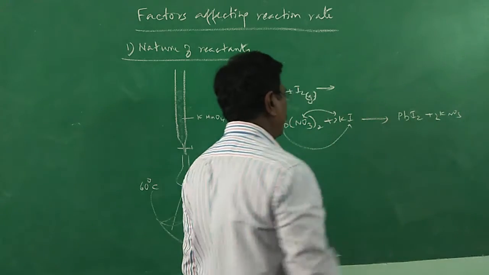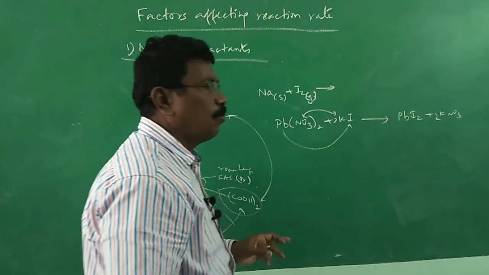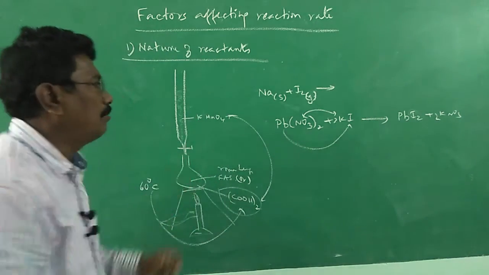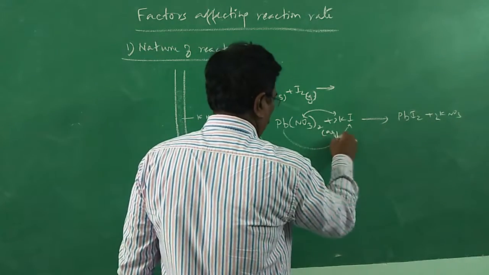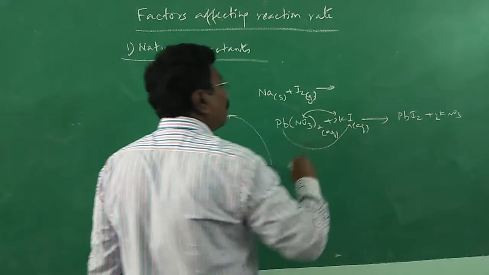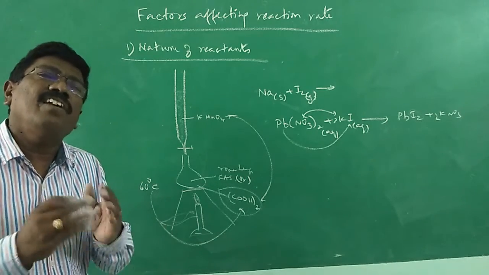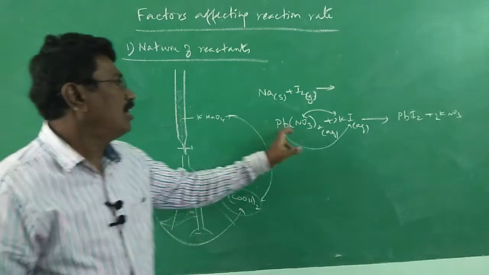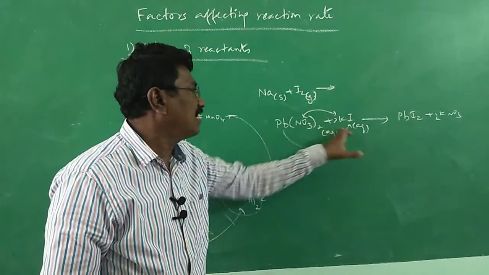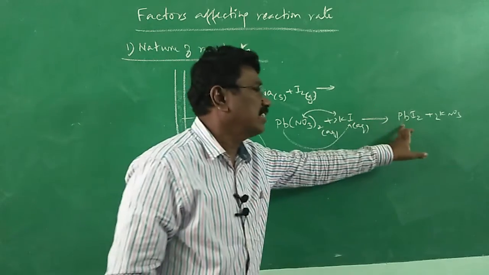So, here this reaction takes place only if both are in solution form, aqueous solution, AQ. If both are kept in solid, of course the reaction may take place very slowly. In aqueous solution, they have direct contact with each other. Therefore, the reaction will be faster.